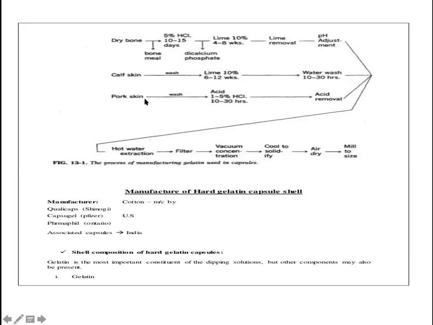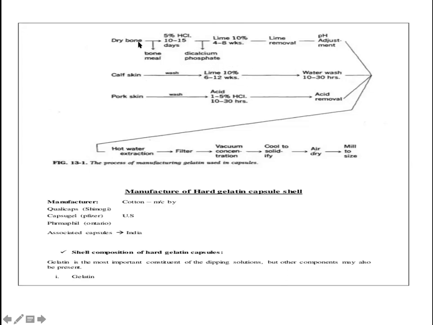The pig skin, what we do is, I told you about the split. That will be cut into small pieces. Pig skin or the scarf hide, whatever it may be, will be cut into small pieces. Then it goes for the acid treatment. In the case of hide, it goes for the lime treatment, as in the case of bones also. Only we don't do the demineralization. Directly it goes for the lime treatment. I hope you got the difference.